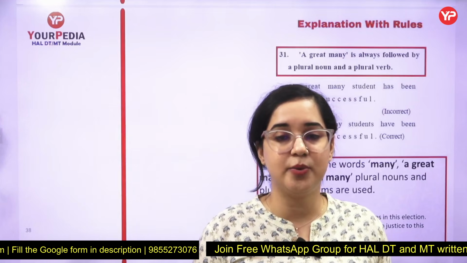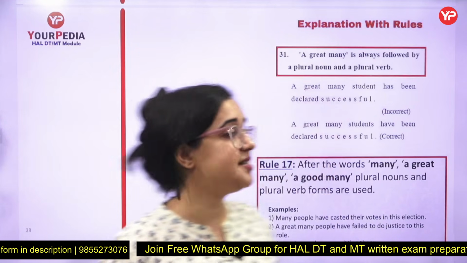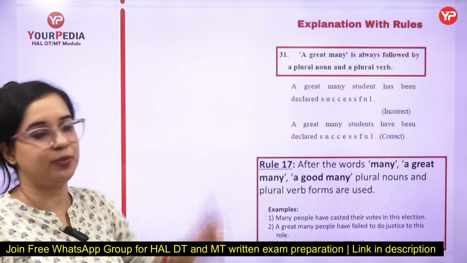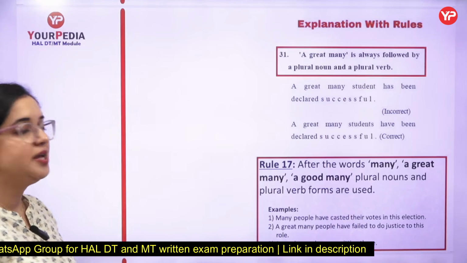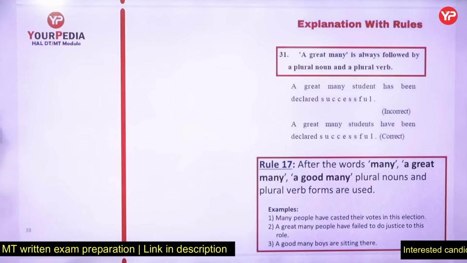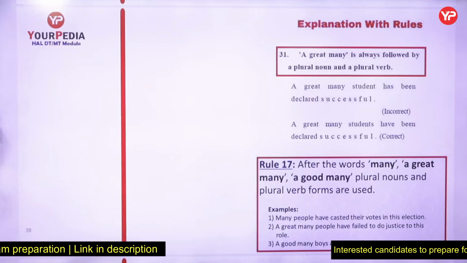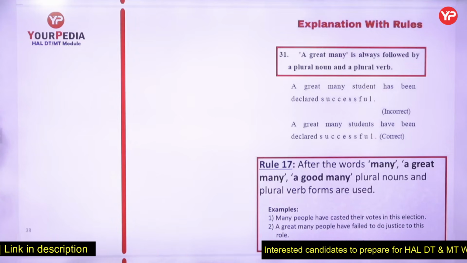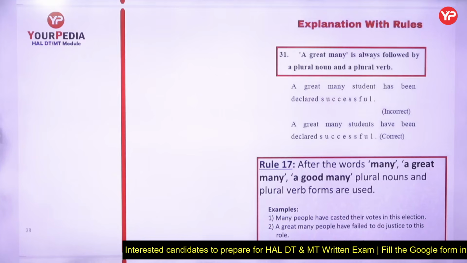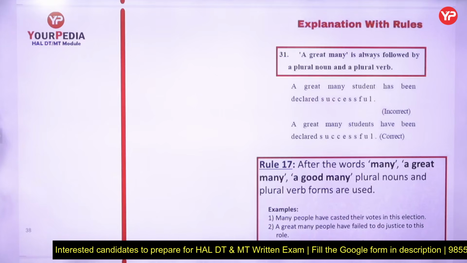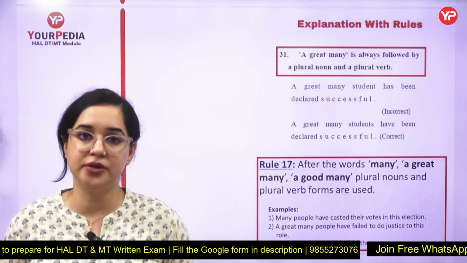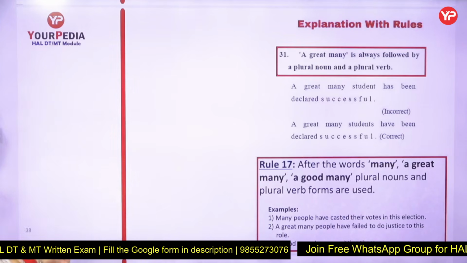Now again, rule number 31 states, just to be learned, whenever a sentence has a great many, it will have plural noun and plural verb only. We can check the examples also. Now these are clear and the straight ones that you just need to revise once, right? That is, a great many students have been declared successful. A great many, now students is a plural noun. And similarly, have been declared successful, because have is a plural verb. Both should be plural in nature.